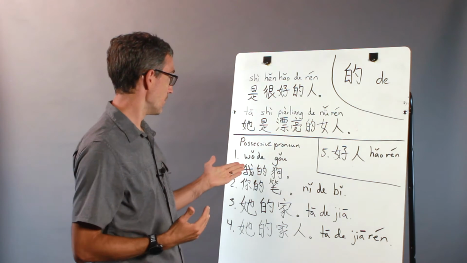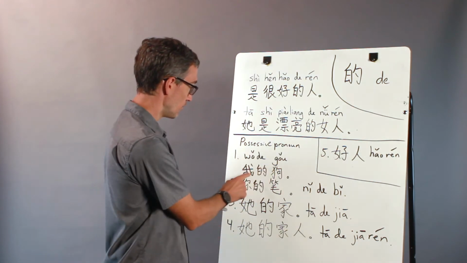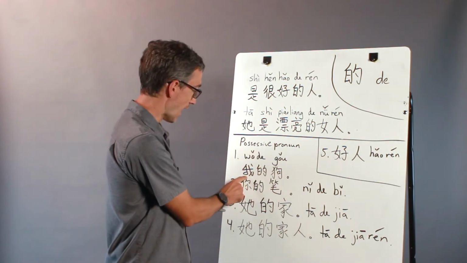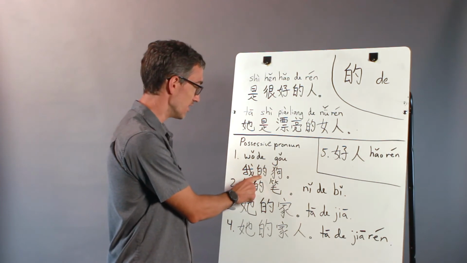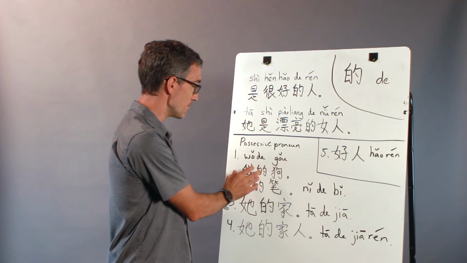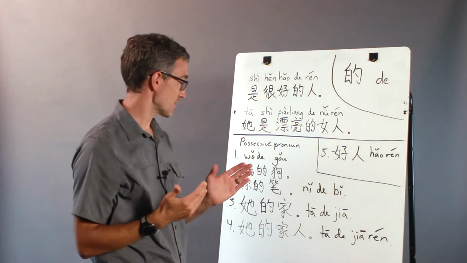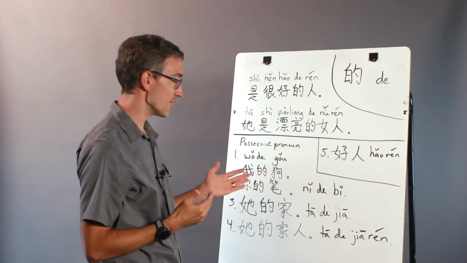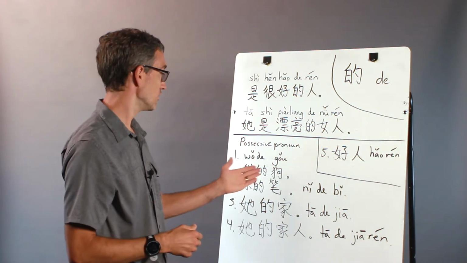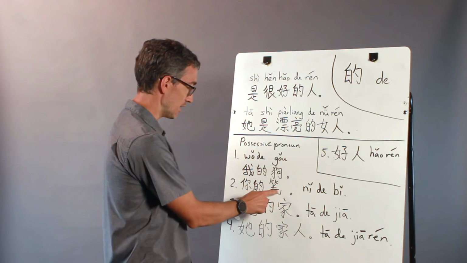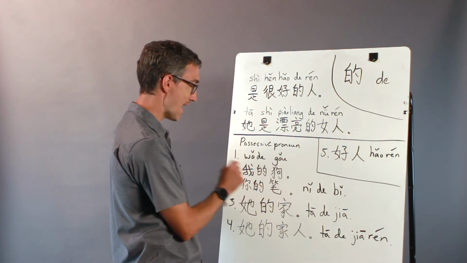So this is my dog, 我的狗, 我的狗. This is 我, you know, the pronoun for I, 的狗. So if the 的 follows a pronoun, it makes that pronoun into a possessive. So mine, my dog.